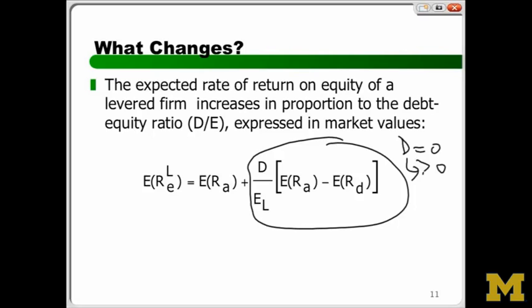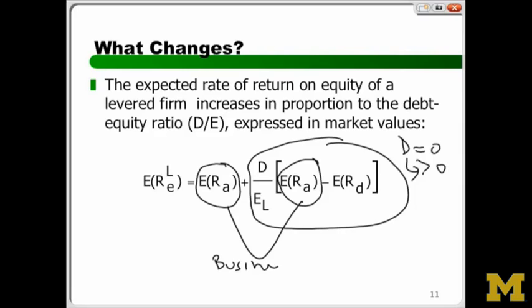But as soon as you take on debt, the key thing is, the one thing that you cannot change is this. This is determined by what? The business. But what happens when you take on debt? You start changing this. So as you take on more debt, what happens to the return on equity?